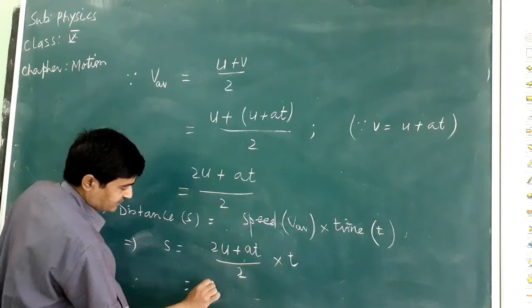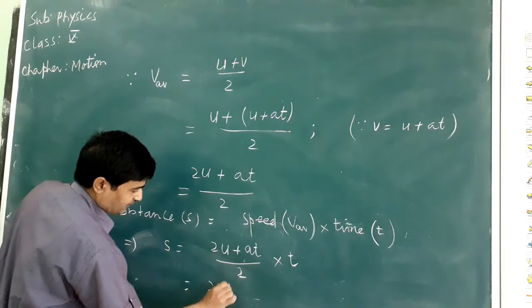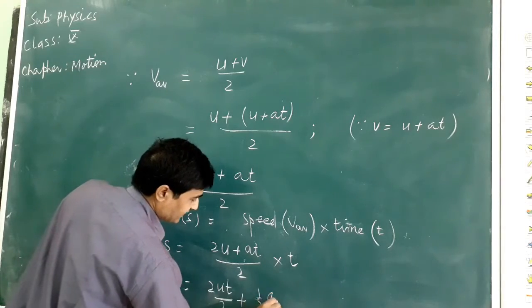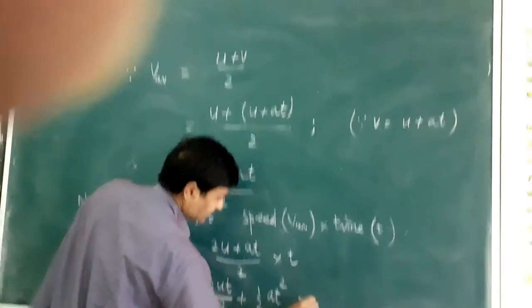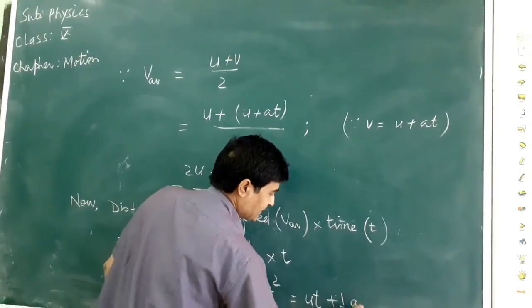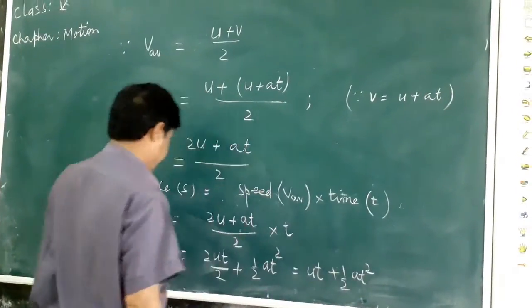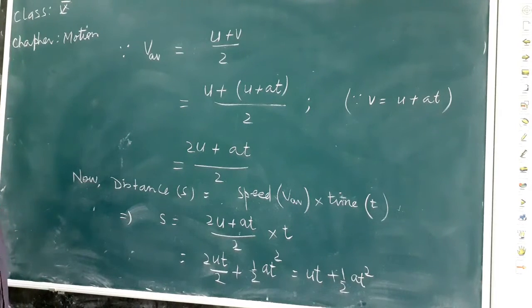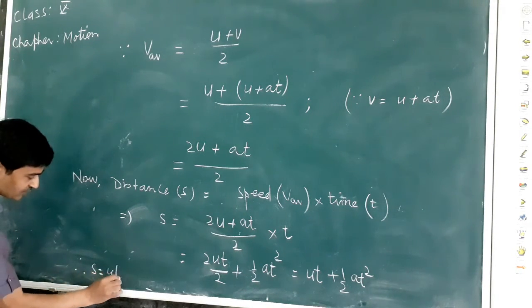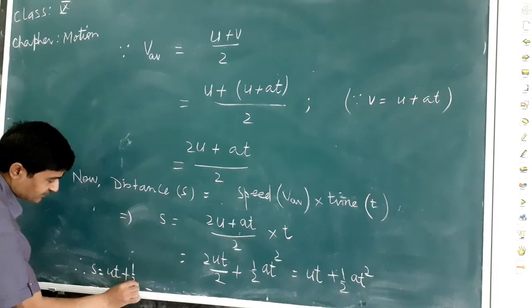This equals 2ut by 2 plus half at square, equals ut plus half at square. Therefore, s equals ut plus half at square. The second equation of motion has been derived.